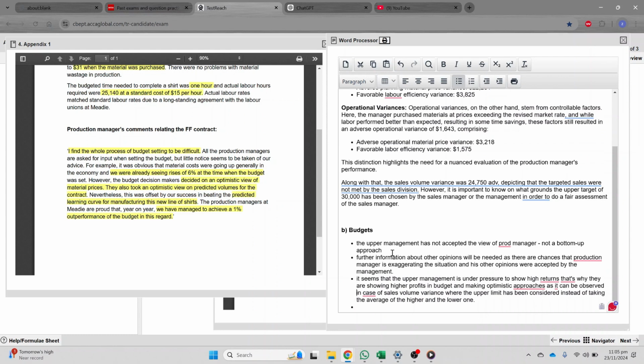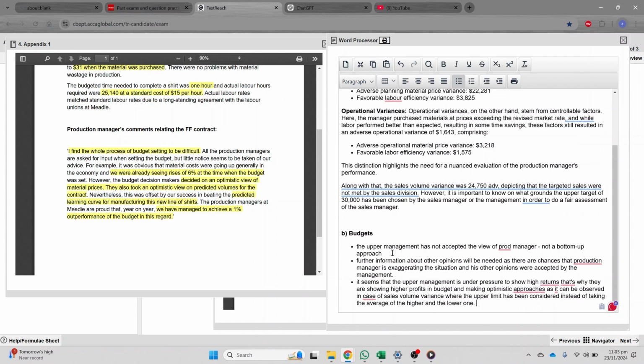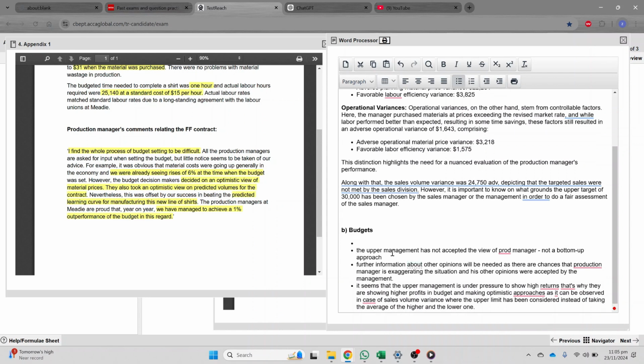What you can start with is something which I always say, but we forgot to do here: start with the basic definition of bottom-up approach. What is bottom-up approach? Bottom-up approach is where the management takes the opinion of their managers and decides what their manager is saying as a budget, right?